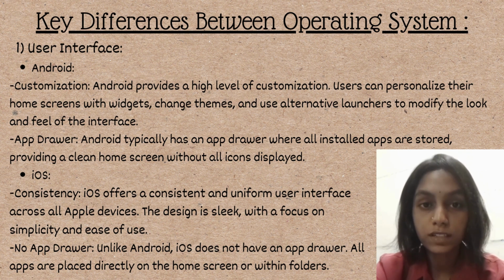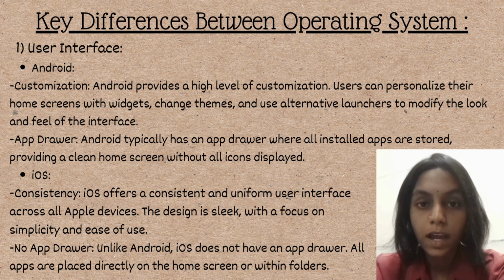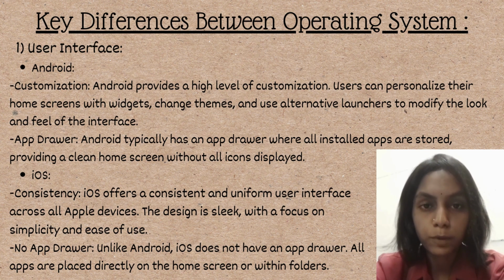First of all, user interface. For Android, it's customization. Android provides a high level of customization. Users can personalize their home screen with widgets, change themes and use alternative launchers to modify the look and feel of the interface. And then the app drawer. Android typically has an app drawer where all installed apps are stored, providing a clean home screen without all icons displayed.